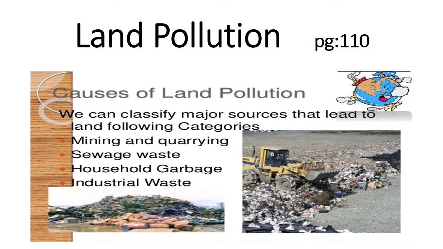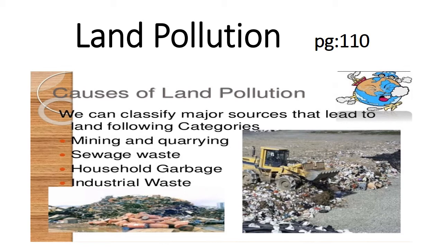Causes of land pollution. Now I'm going to discuss some causes of land pollution. If you look at your book, it is written chemical waste produced by factories, human sewage, dumping of litter on the ground, overuse of pesticides and herbicides are some of the examples of causes of land pollution. So land pollution is mainly caused by sewage waste. The waste products that we produce, if there is no proper system of disposing them, then what will happen? They will accumulate and cause various types of infections and diseases.